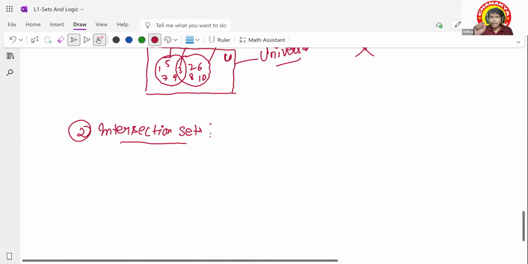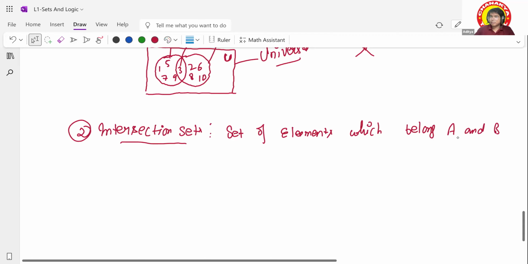It is basically the set of elements which belong to both A and B.